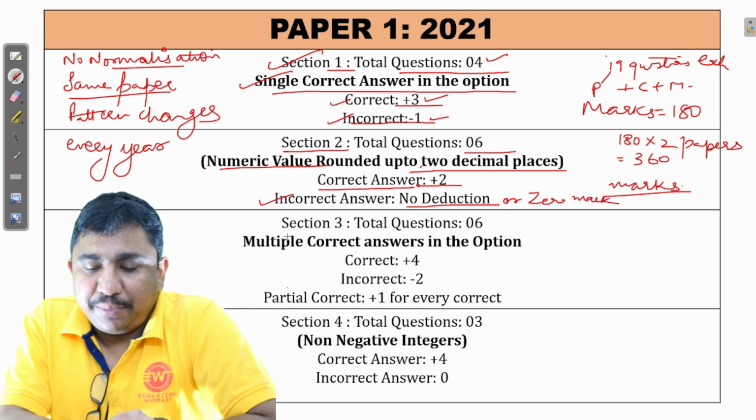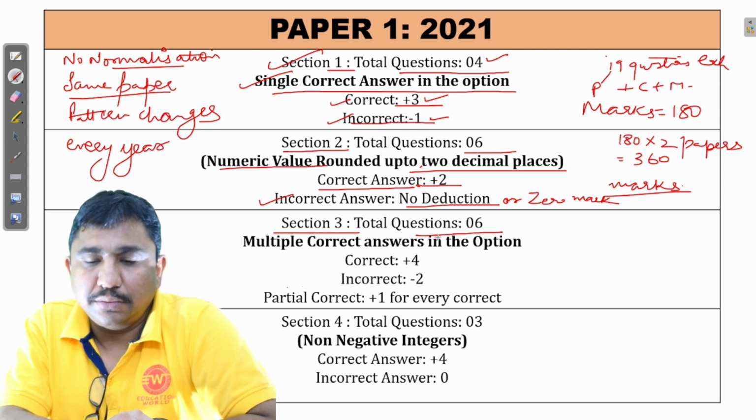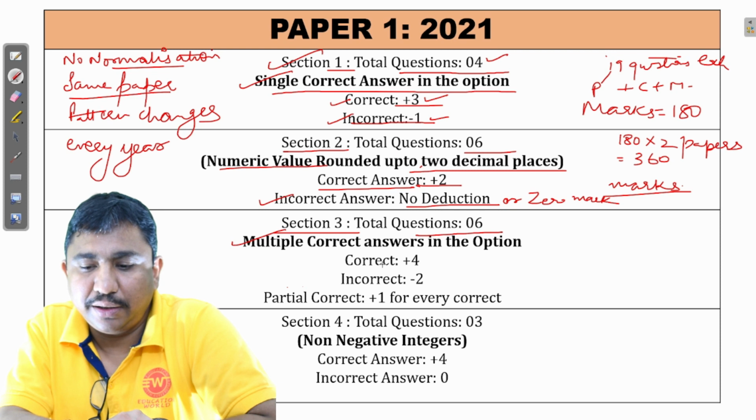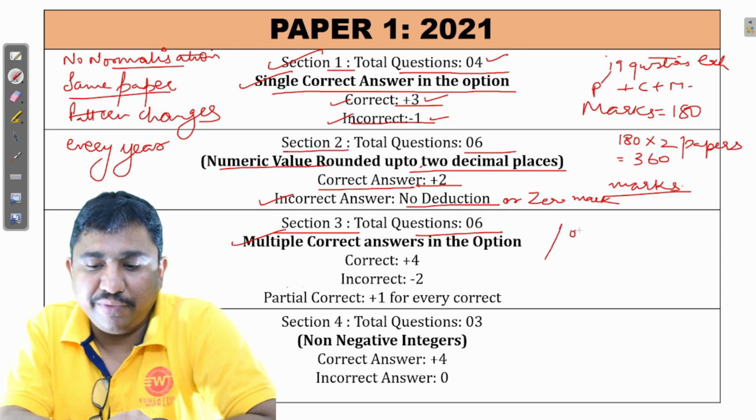In section 3 of paper 1, there were 6 questions with the option of multiple correct. Means there could have been 1 correct or more option correct. There can be 1 option also to confuse the students. Plus 4 for the complete correct answer.